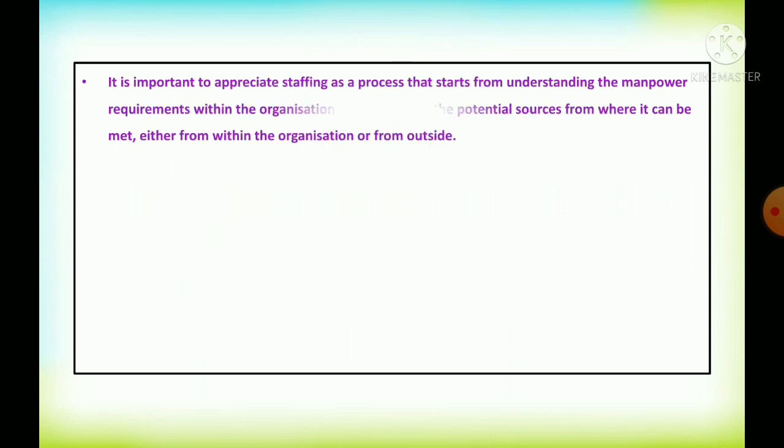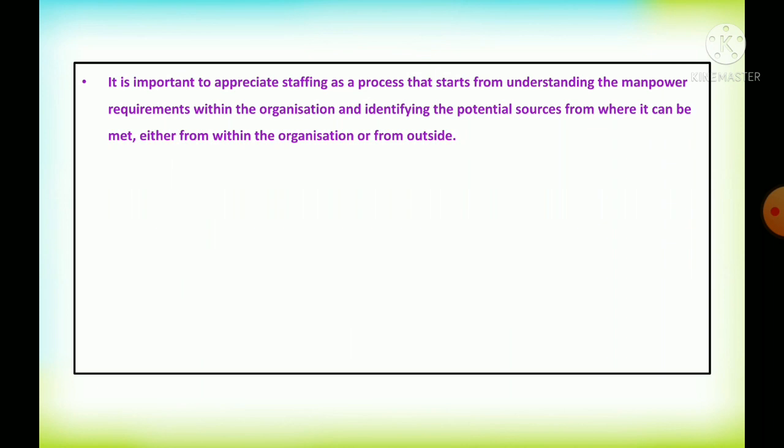Next point, it is important to appreciate staffing as a function or process, because it starts from understanding the manpower requirement: how many and what kind of people are required in the organization.